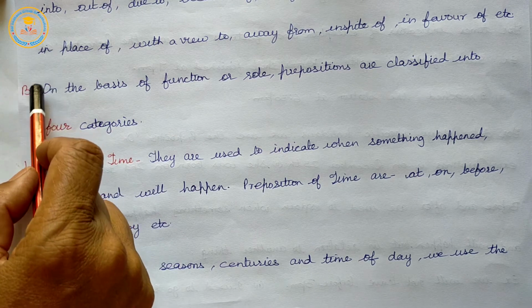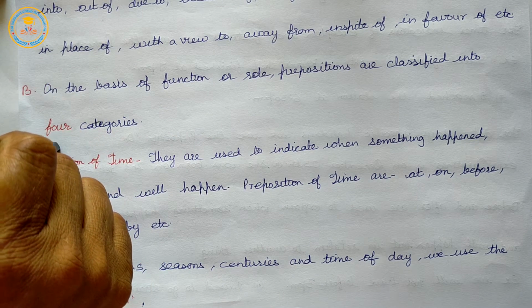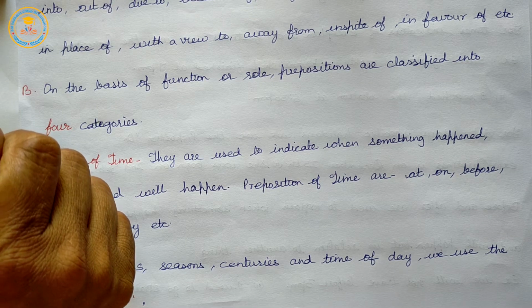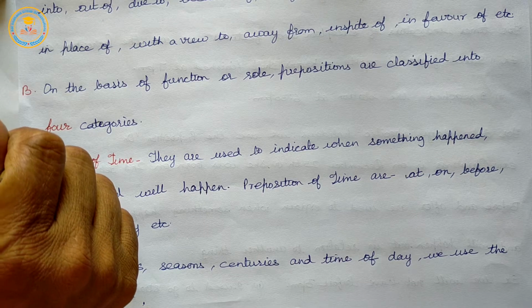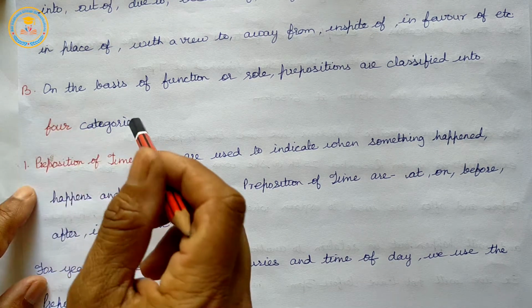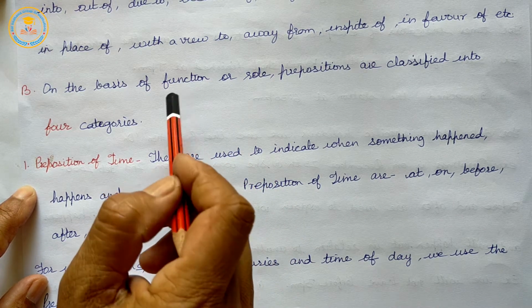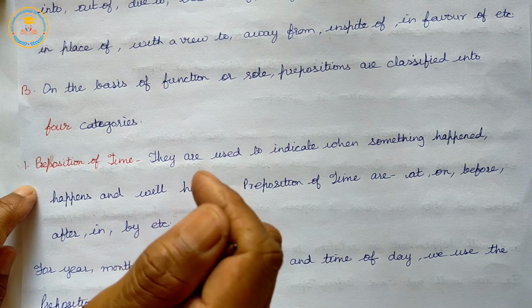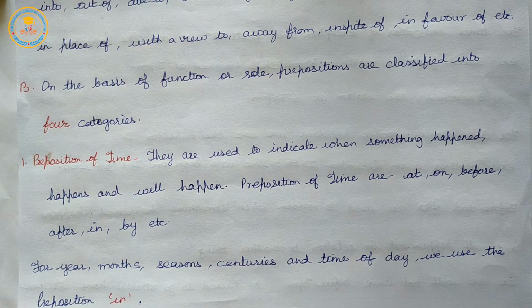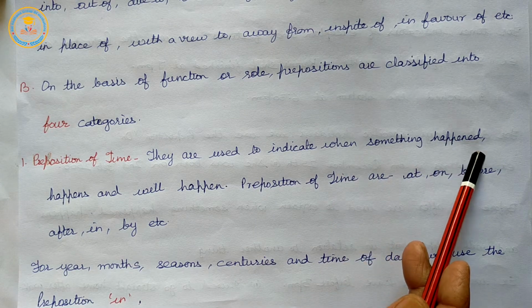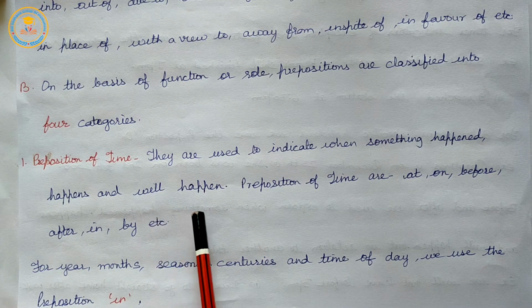So, in part A, we read about kinds of preposition based on word structure: simple preposition, compound preposition and phrasal preposition. In part B, we will study the categories of prepositions on the basis of function or role. First is preposition of time. Prepositions of time are used to indicate when something happened, happens and will happen.